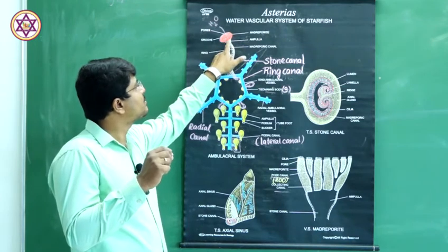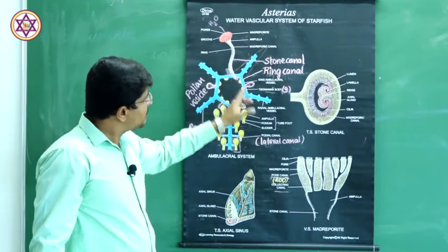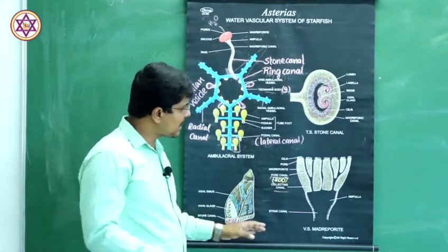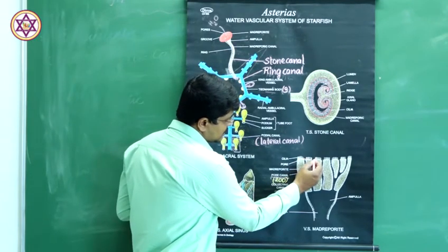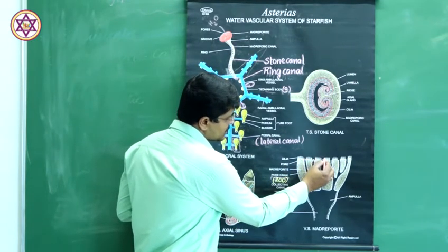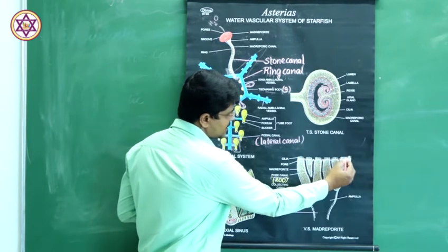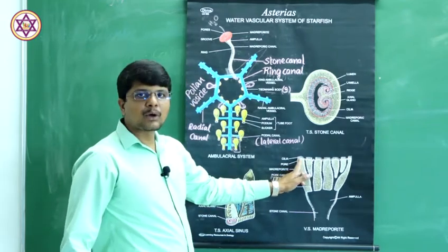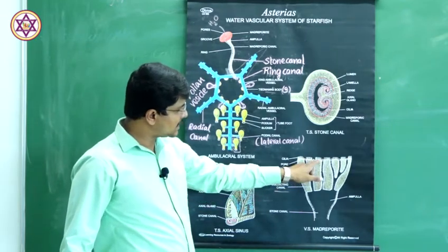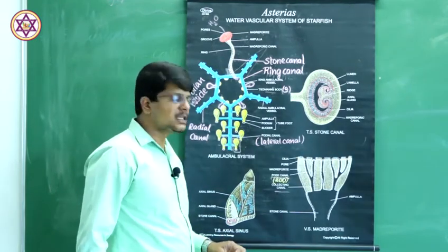Small openings are present in this disc-shaped structure, which is enlarged here. Thus, the madreporoid looks like a sieve plate, a sieve-like structure, and all the pores are provided with cilia. The cells here are provided with cilia.